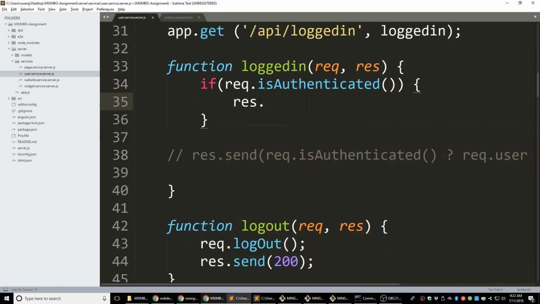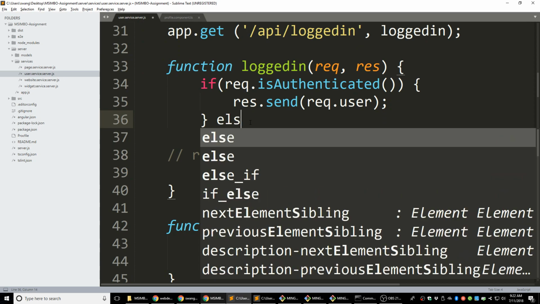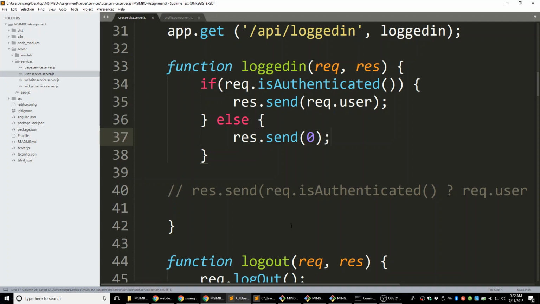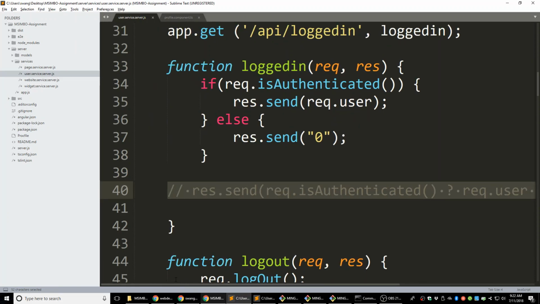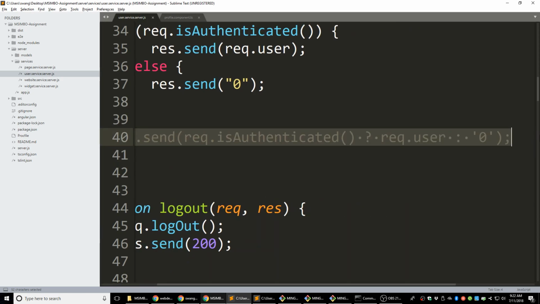So we're going to send the request user to the client, and else we're just going to send a 0. You don't have to worry about this 0 because Passport.js will handle this. When they say 0 here, it knows there is no information provided, so the user is not logged in. And when they receive user information here, it knows this user is logged in. All right, you don't have to worry about that. It's handled by Passport.